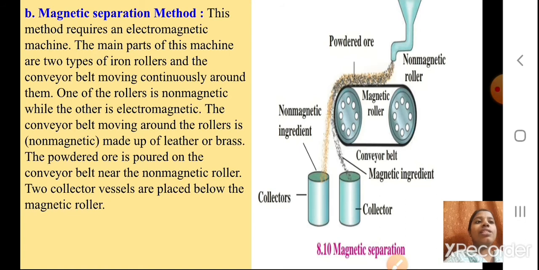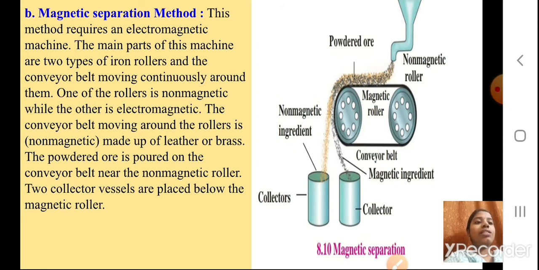You can see in the picture the black color belt. One of the rollers is non-magnetic while the other is electromagnetic. The conveyor belt moving around the rollers is non-magnetic, made of leather or brass. You will remember this. The powdered ore is poured on the conveyor belt near the non-magnetic roller.